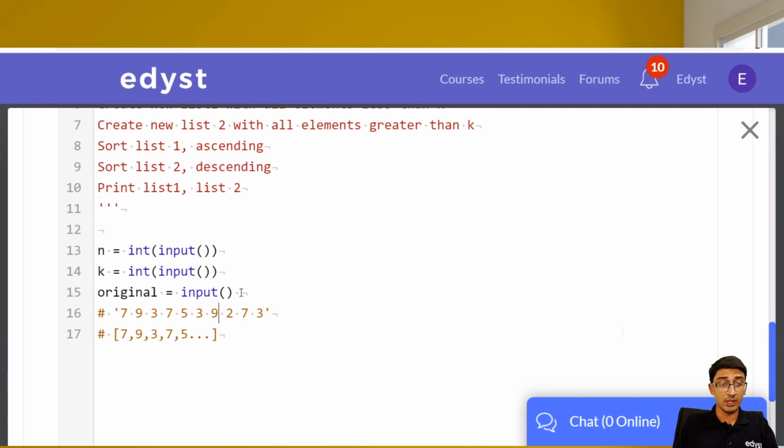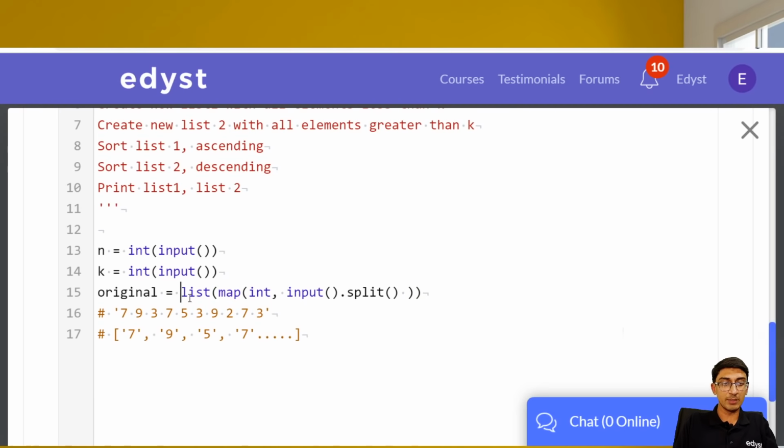One of the things you could do is original is equal to input().split(). If you do a split, you'll get a list, and that list will look something like this: string 7, string 9, string 5, string 7 again, and so on. All of the numbers will be in a list, but we don't want that. We want them as integers. So the way we'll do that, you can learn this by heart as well, is we'll map each thing into an integer, and I'll show you what that means.